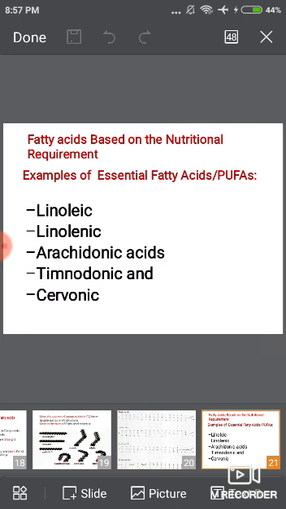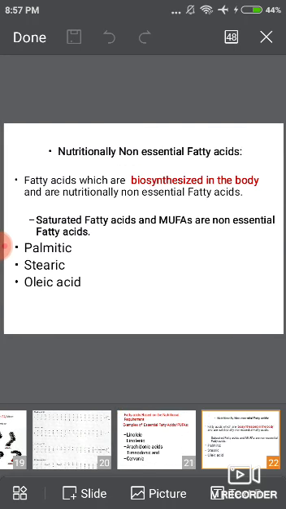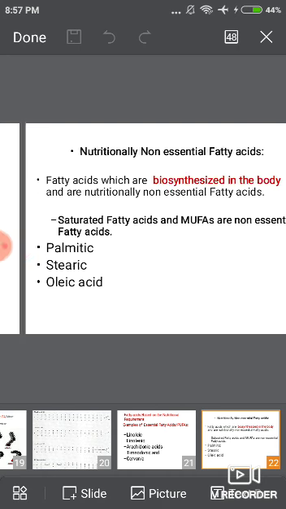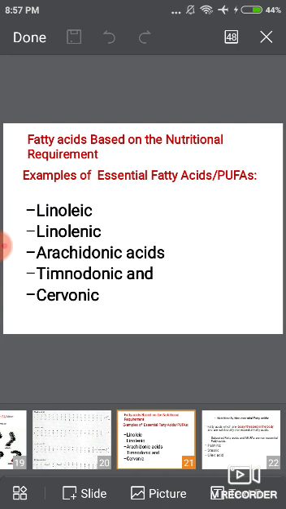Next classification is based on nutritional requirement. There are two types in that. First is essential fatty acid and second is nutritionally non-essential fatty acid. What is the meaning of essential fatty acid? Essential fatty acids cannot be biosynthesized in the human body, so they are supplied in the diet.